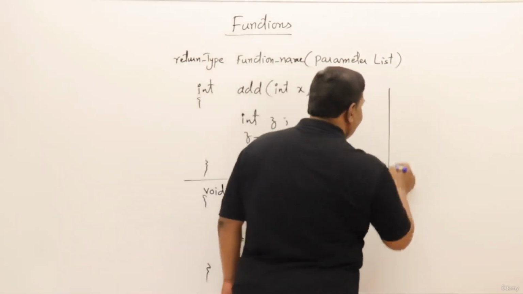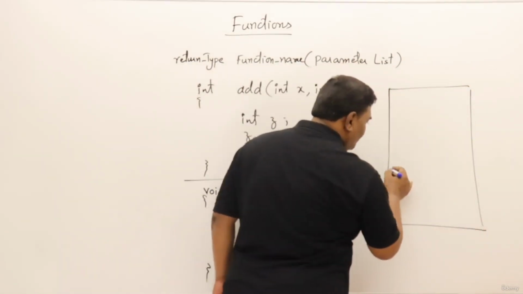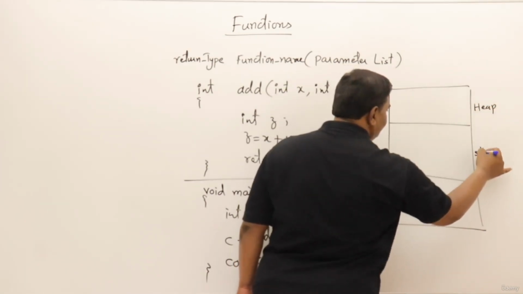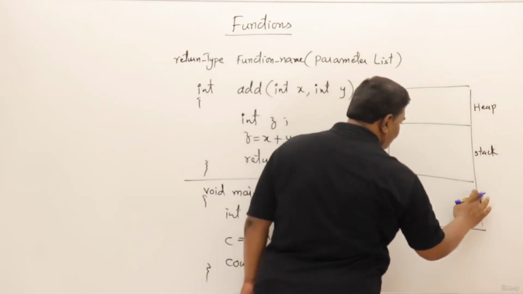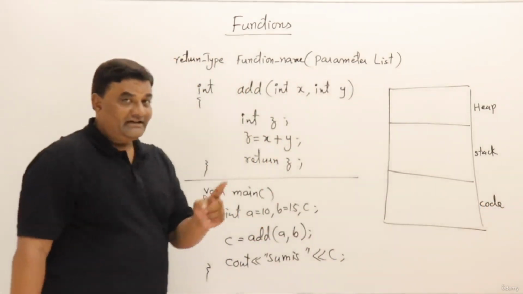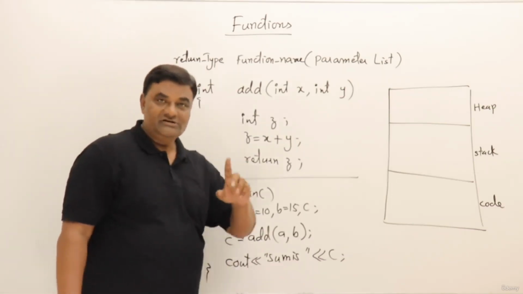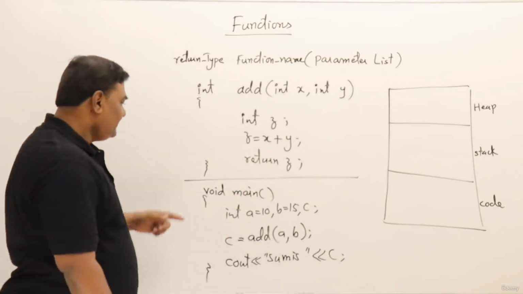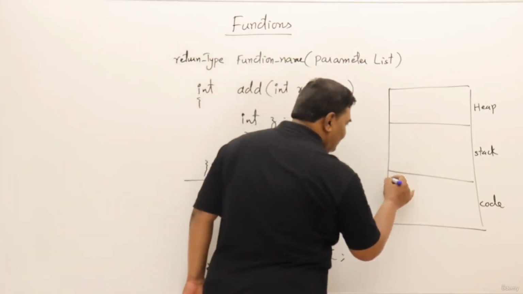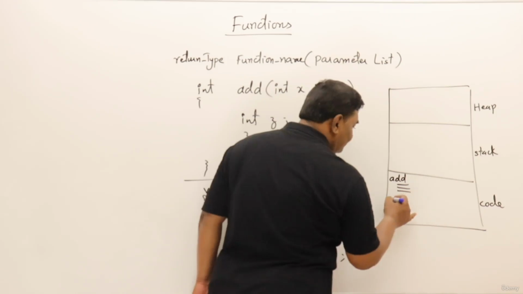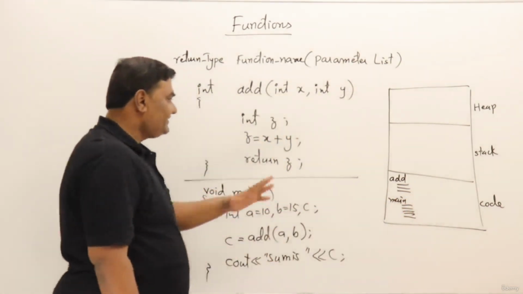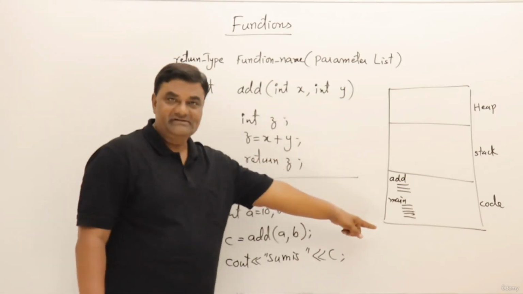See, we know that the memory is divided into three sections, that is code section, stack and heap. This working is very, very important for you. Watch it and remember it always. See, there are two pieces of code. So the code section will have the code for the add function as well as the main function. So the machine code will also be in two pieces. We wrote it in two pieces, so that will also be in two pieces.